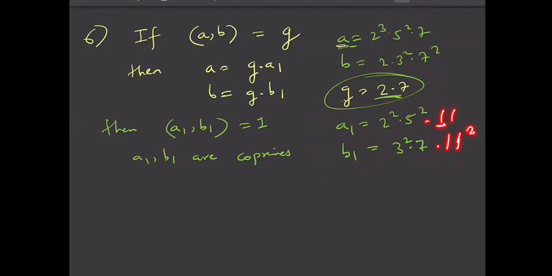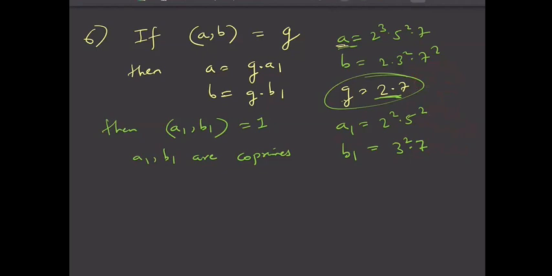Now 11 is common in A1 and B1, so this 11 should also be a part of the GCD. If something still remains common even after taking the highest common possible, then that should also be a part of the GCD. That is not possible, that something is left common after taking out the GCD.